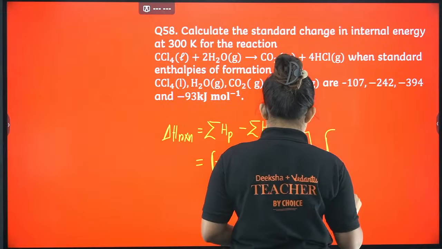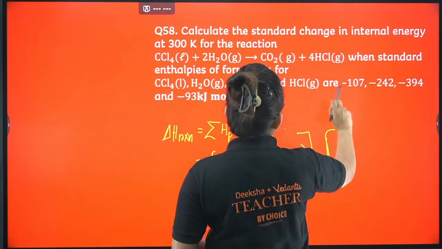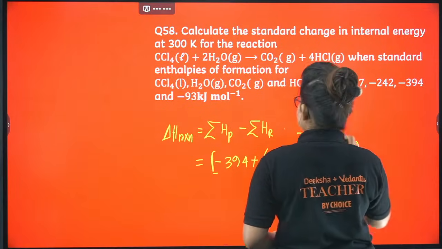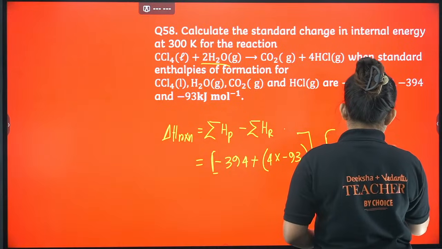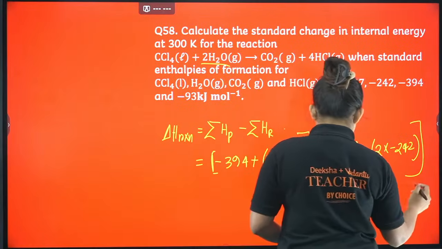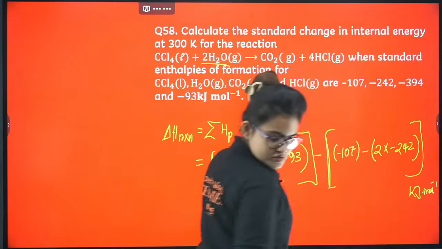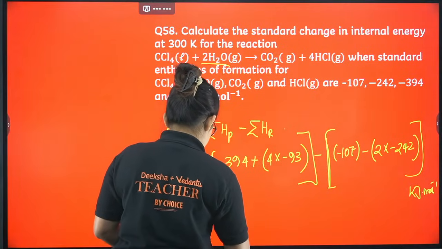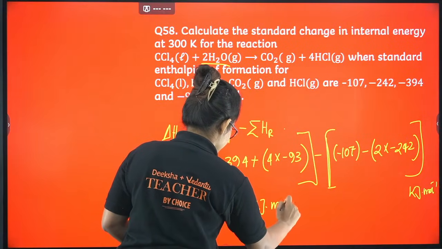Now let's write the reactants. You have to start with CCl4. CCl4 is given as minus 107, minus, see, 2 of H2O, so 2 into minus 242. Okay, overall it will come up to be in kilojoule per mole. So if you calculate this, it will come up to be something like minus 175 kilojoule per mole.